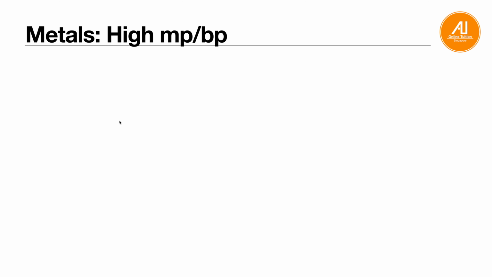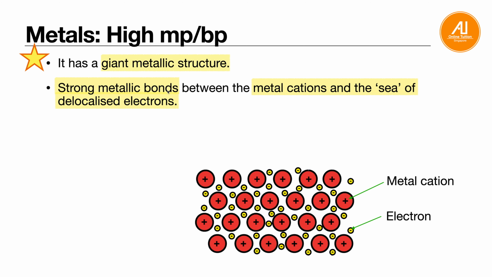So let's look at metals. Metals have high melting and boiling points. So why? First, it has what? Giant metallic structure. Strong metallic bonds exist between metal cations and the sea of delocalized electrons. So this is the structure.